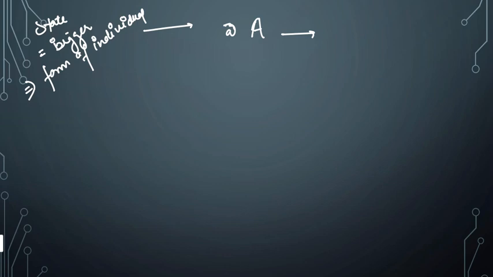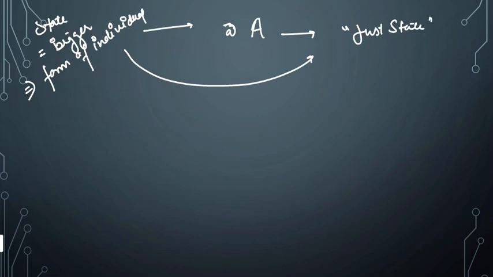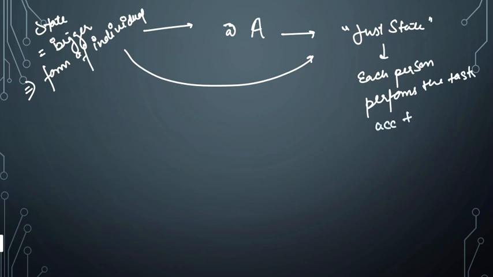So when he applies this concept to the state level, what will be the just state? A just state is where each person performs the task according to the spiritual qualities of the soul.